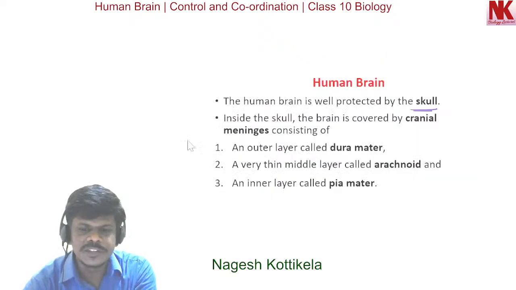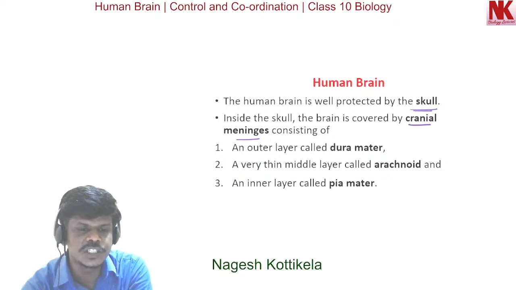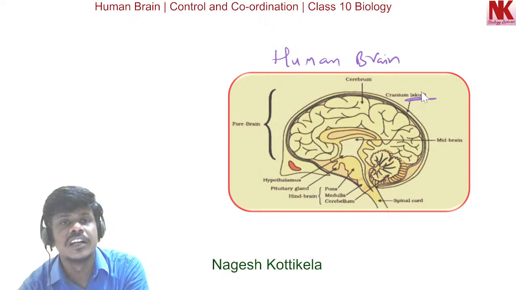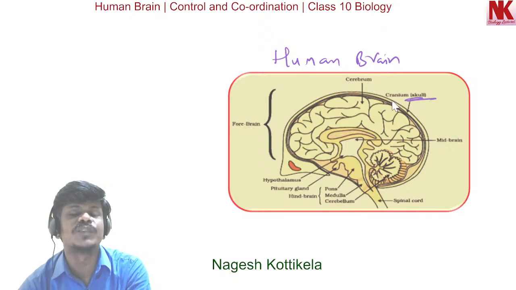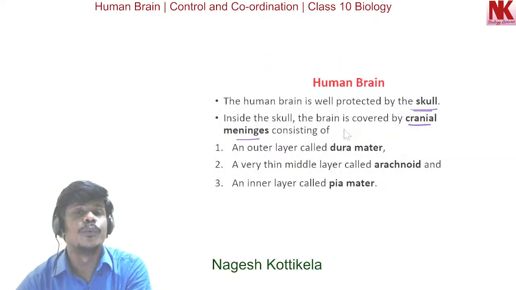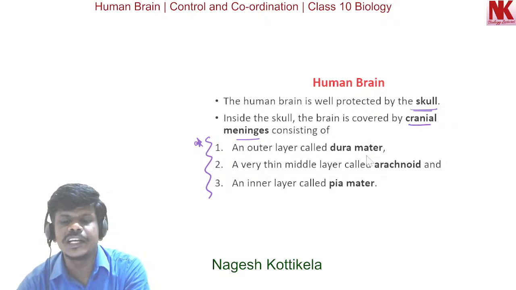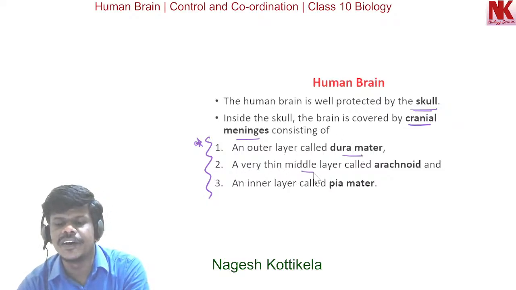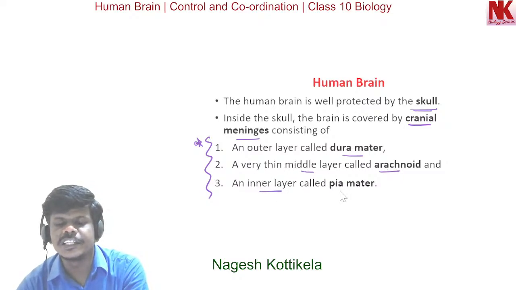Now, inside the skull, the brain is covered by cranial meninges. As we just discussed, inside the skull, the brain is covered by the cranial meninges, the membranes of the cranium. They are called cranial meninges, and very important for the exams. These cranial meninges are an outer layer called dura mater, very important, a very thin middle layer called arachnoid, and the third, an innermost layer, that is pia mater.